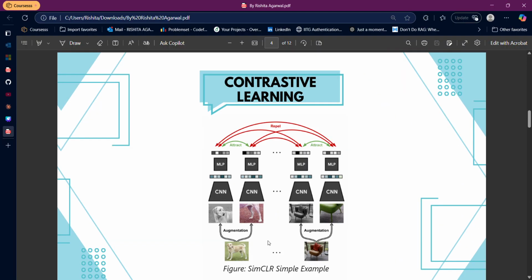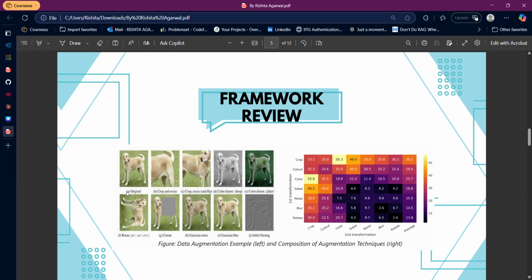So first of all, augmentation. What does augmentation mean? There are different types of data augmentations available: cropping, rotation, color distortion, Gaussian blur, and so on. As you can see here, if this is the original image of the dog, then cropping and resizing gives this particular image, and we can even flip the image as part of augmentation. We can color distort it in various ways. We can rotate it, cut out or mask it in some way, or add Gaussian noise or Gaussian blur to it. So these are different types of data augmentations.